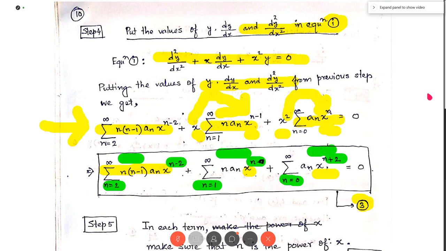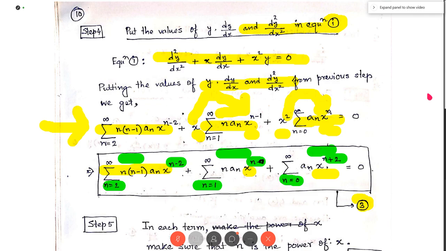Since each term has a different power of x, we have to make it x to the power n, so that we can equate the coefficient of x to the power n from each term. Here in equation 3, each term contains a different power of x, but to find the recurrence relation we have to equate to 0 the coefficient of x to the power n.